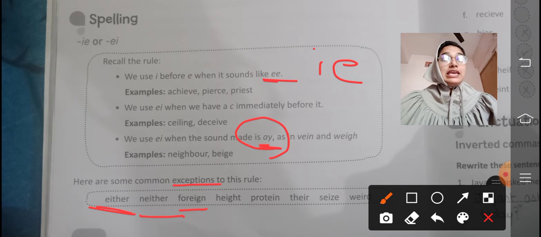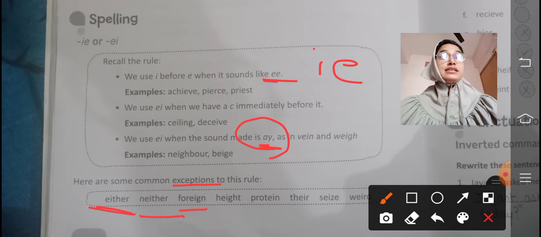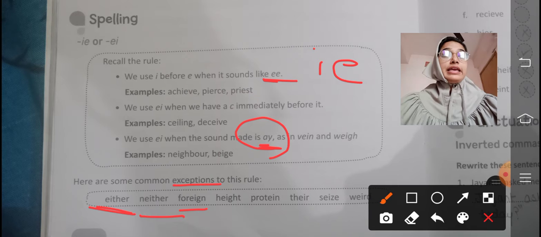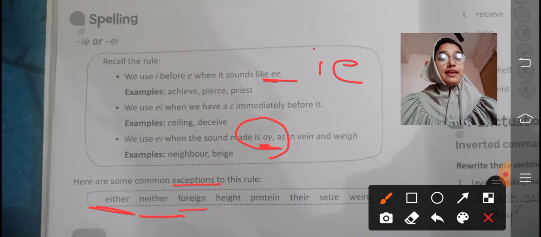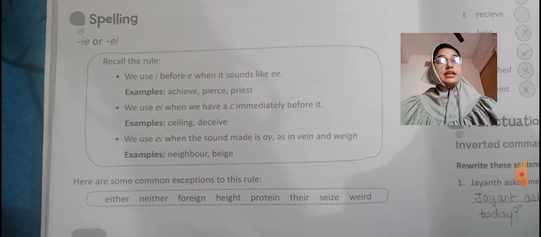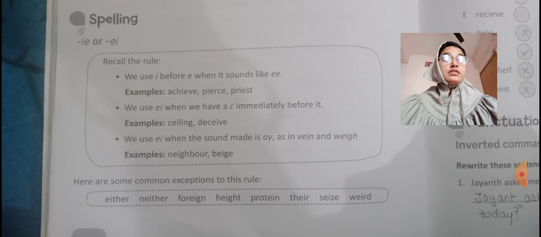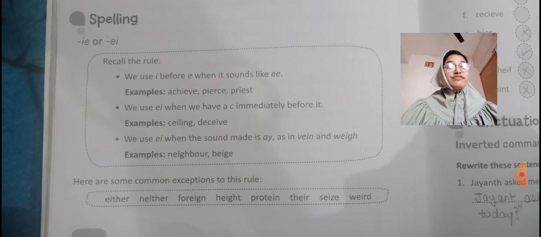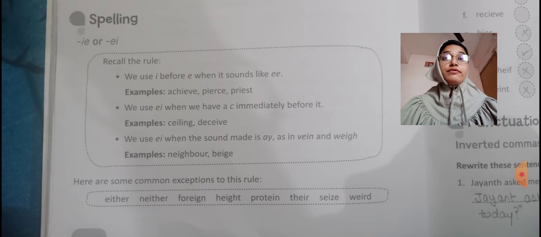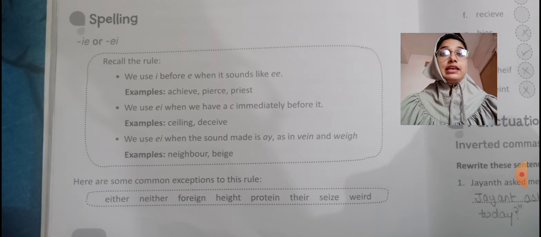It sounds like a double E, but we have to use EI. Next is "their," and again "there." Next is "weird." Here it sounds like WI, but it is EI, "weird." So that is where we use different forms of EI and IE.